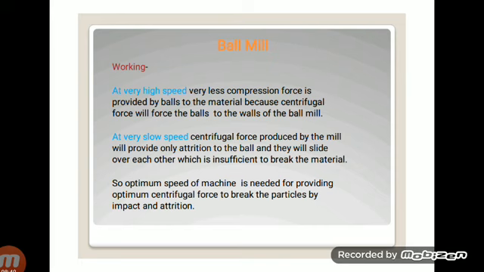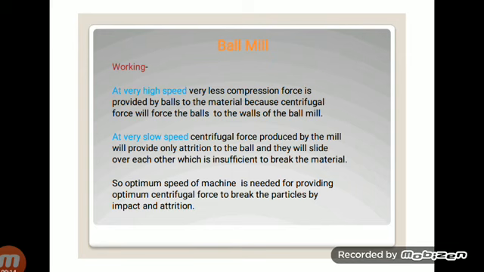The output of these three points, that is optimum centrifugal force, high speed and very low speed, is that the optimum speed or optimum centrifugal force is needed for breaking the particles by impact and attrition.